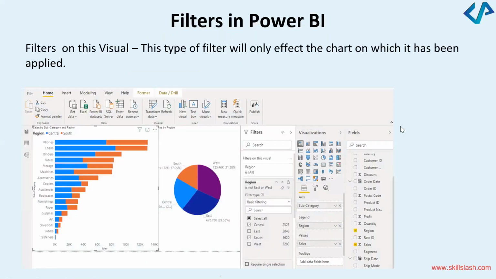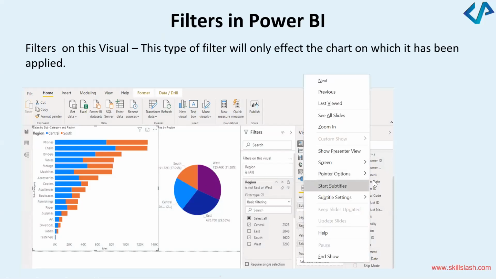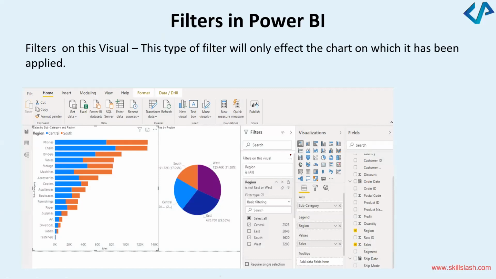Filters on this particular visual. When you apply a filter on this particular visual, it will apply only to this chart. For example, I applied a filter on this visual. I said I want the region, all. And I want the region is not east or west. Do you see this? If it's not east or west, what does it give me? It gives me the central and the south region only.